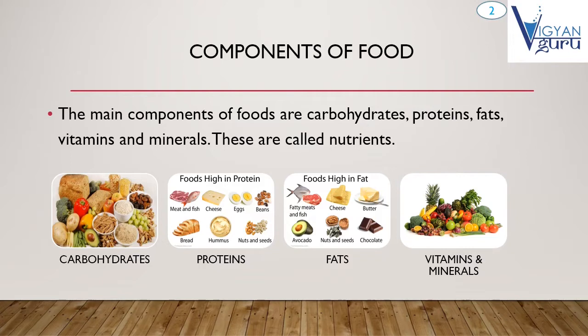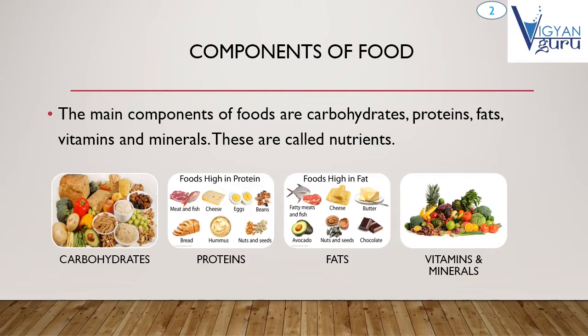Carbohydrates are found maximum in potatoes, cereals, and next protein. Protein is found maximum in beans, nuts, seeds, eggs, cheese, etc. And a high quantity of fats is found in butter, cheese, fatty meats, etc. And last, vitamins and minerals are found maximum in vegetables and fruits, right?